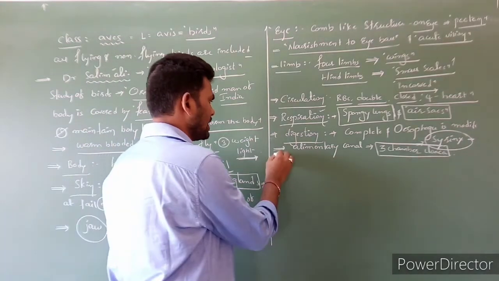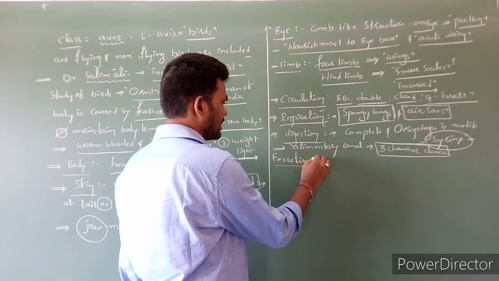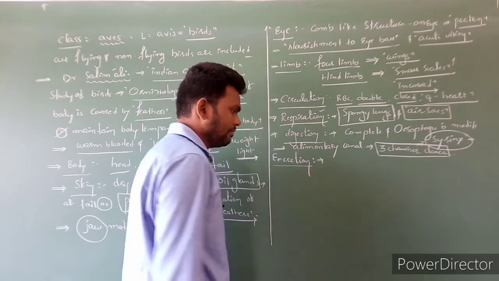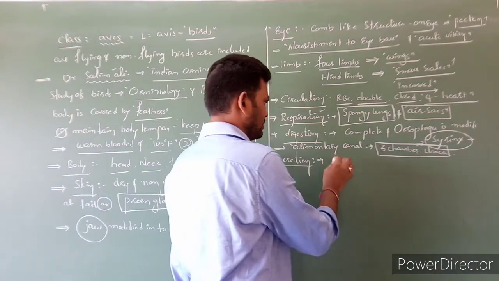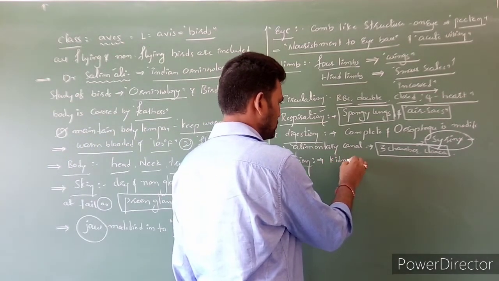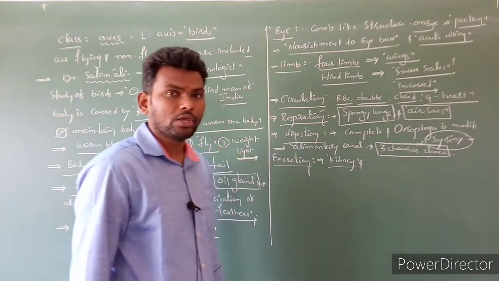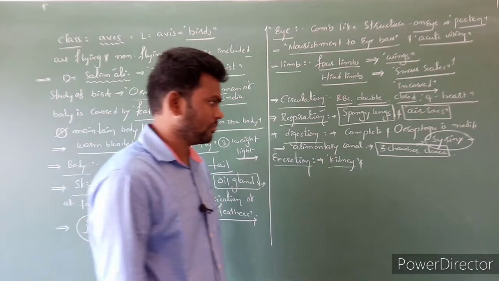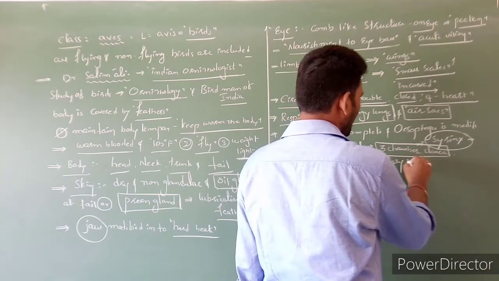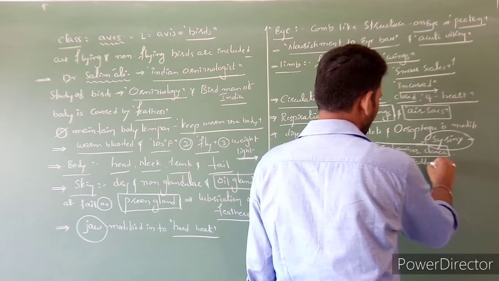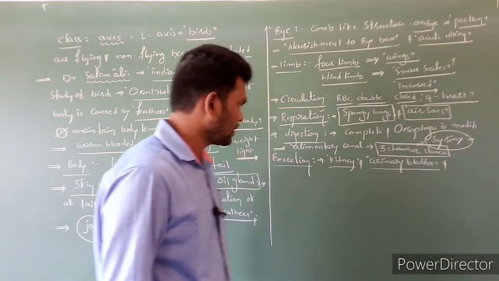Next character is excretion. Excretory organs are present, like kidneys. Clear? But urinary bladders are absent. The urinary bladder is absent. Clear?